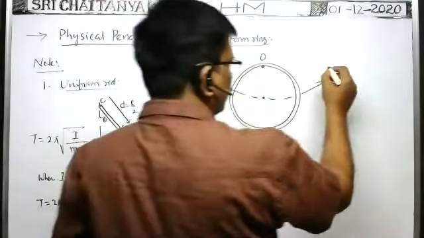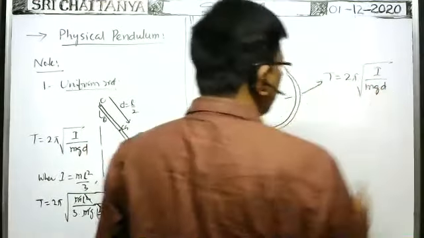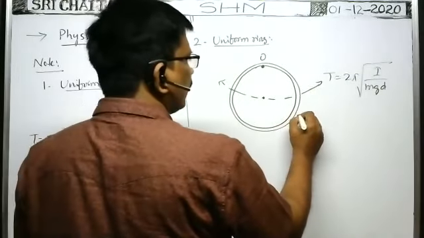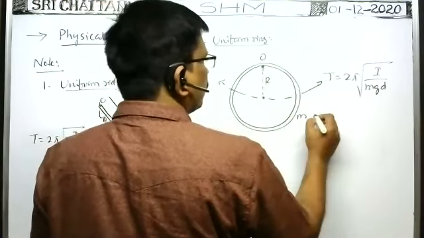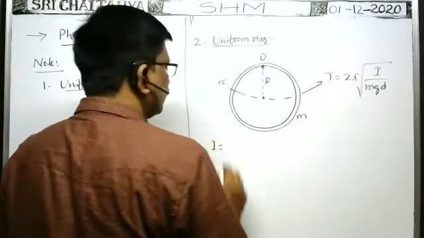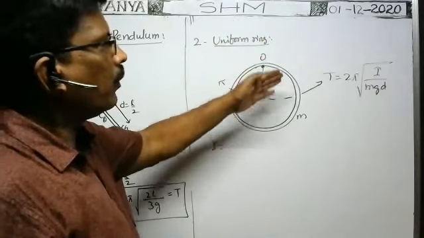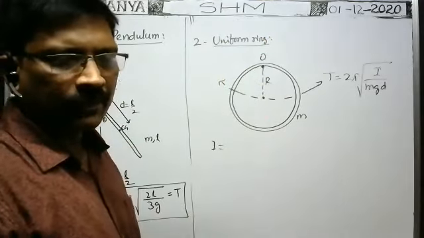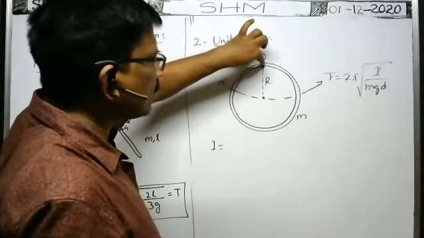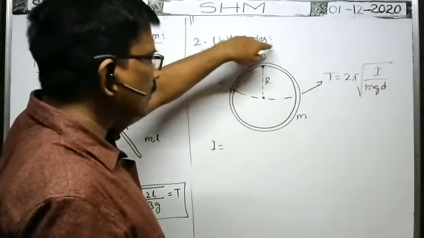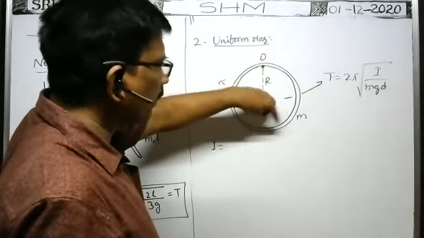So what is the time period of this one? The general formula: time period is equal to 2 pi into root of I by mgd. In this case, what about I? Mass of the ring is m and radius is, say, capital R. Then what is the moment of inertia here? Tell me. I must be written about the point of suspension only. That is important. Moment of inertia of the ring about this axis is about the tangential axis perpendicular to the plane of the ring.